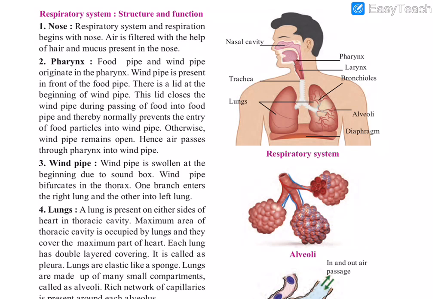The lungs are made up of many small compartments called the alveoli. Many pores, or small openings like in a sponge, are present inside our lungs. That is called the alveoli. A rich network of capillaries is present around each alveolus. You can see the capillaries surround the alveoli.